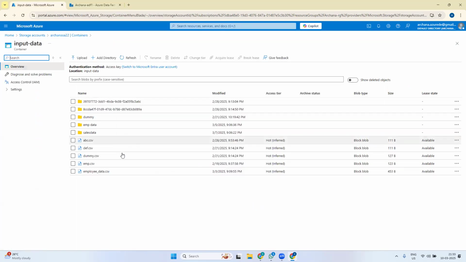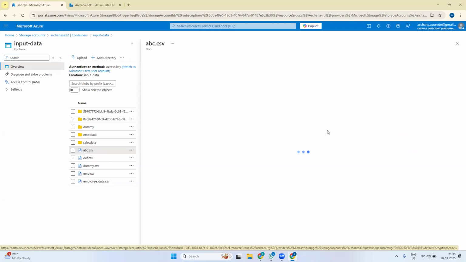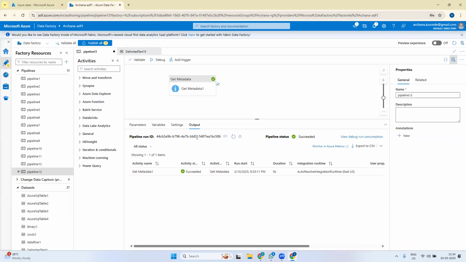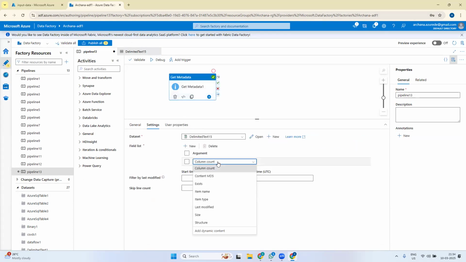Let's check what abc.csv has. It is giving me 2 columns, but it is telling three columns actually. I have 2 columns here. So that column count might be wrong because it will not access the contents of the file. That is the problem with this content MD5. Okay, that's how it does things.